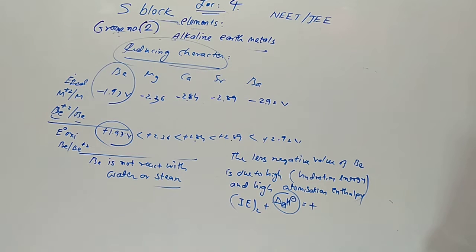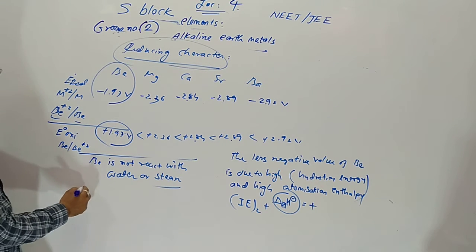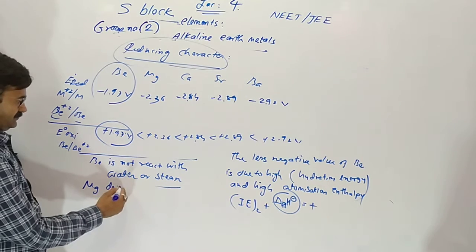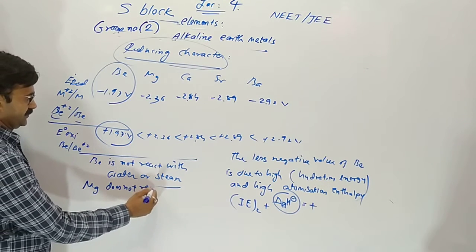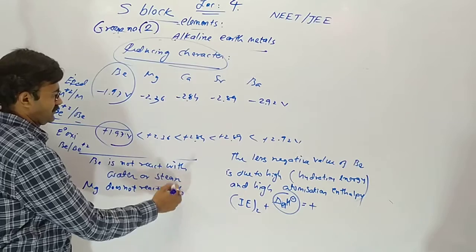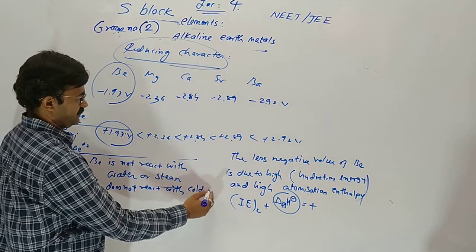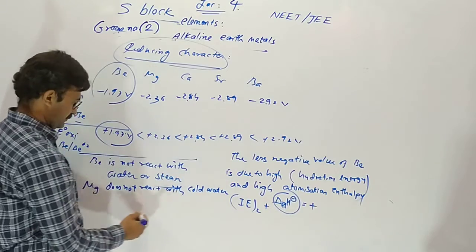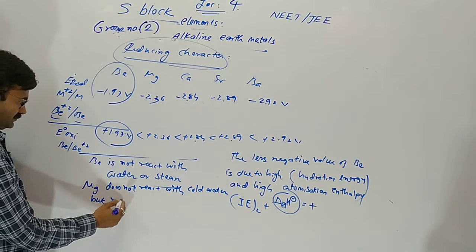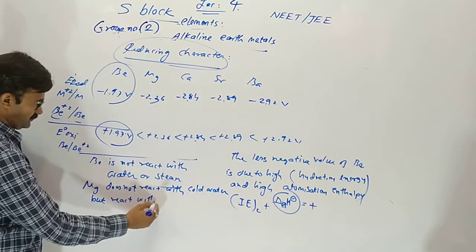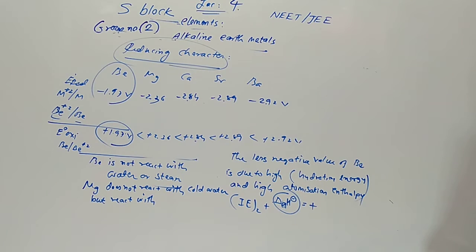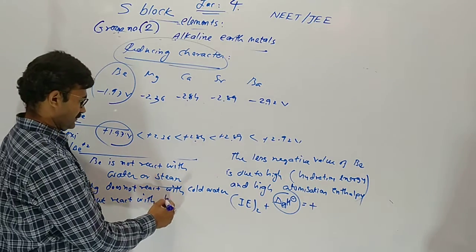Magnesium does not react with cold water but reacts with boiling water or steam.